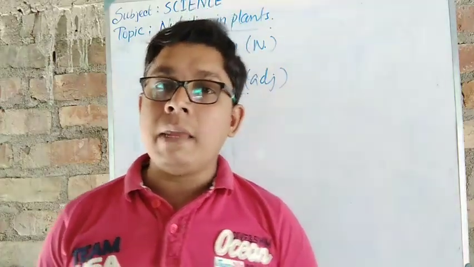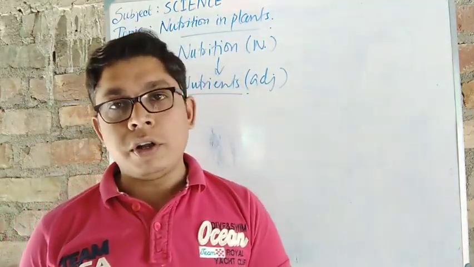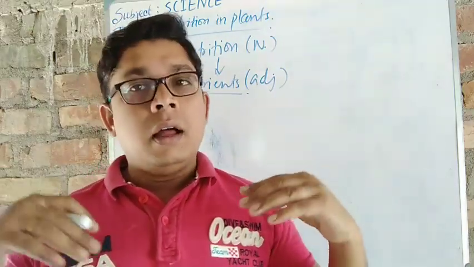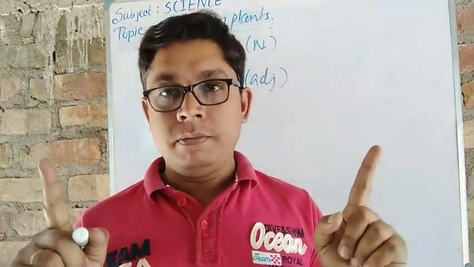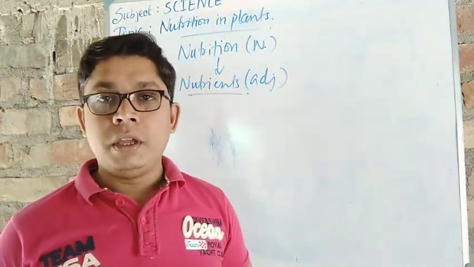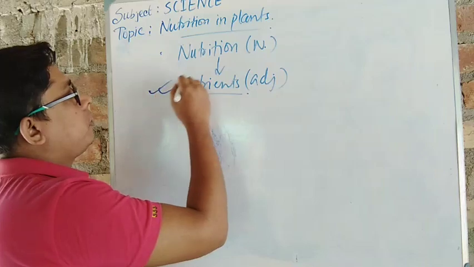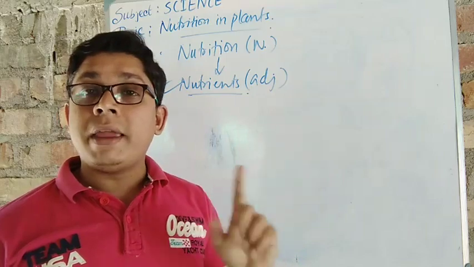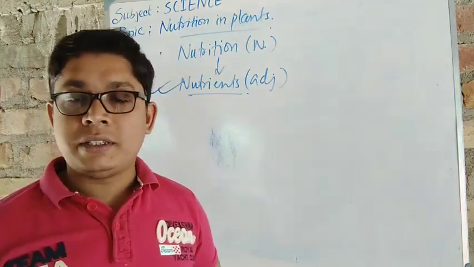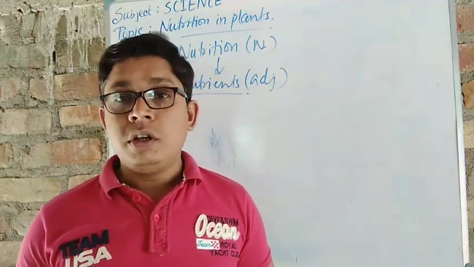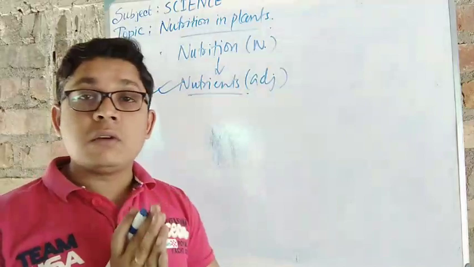So all those plant and animal products are known as the components. The components that are needed by an organism, it could be an animal, it could be a plant, both are organisms. So make it clear that the components that are needed by an organism are known as nutrients. And what is nutrition then? The process or the mode of intaking all kinds of components.